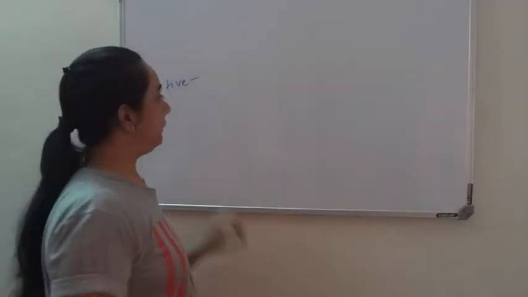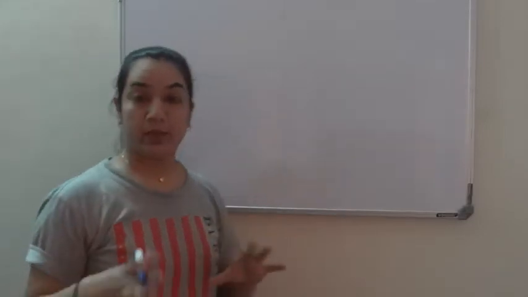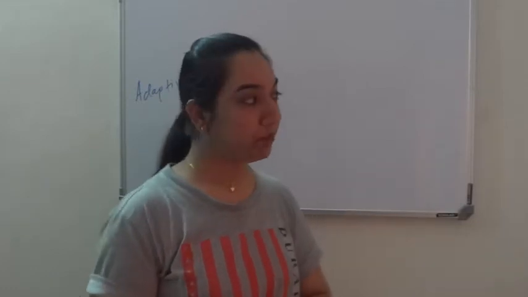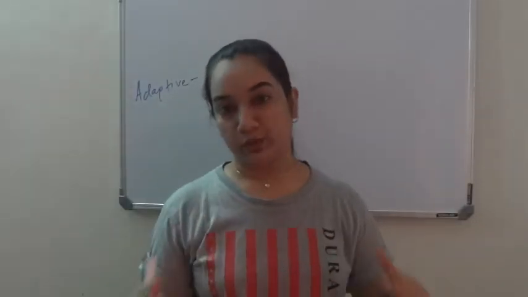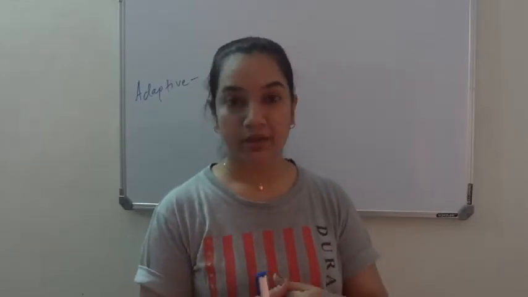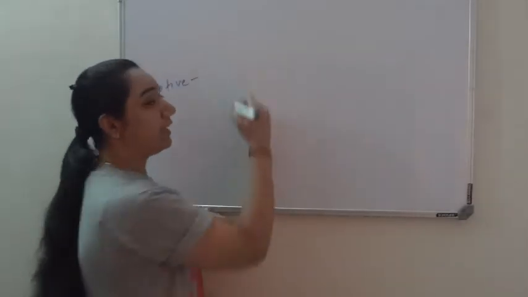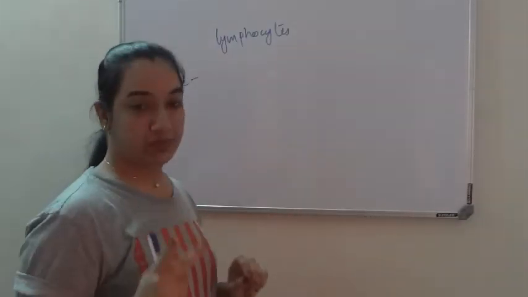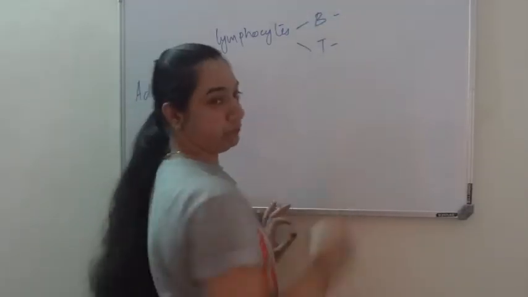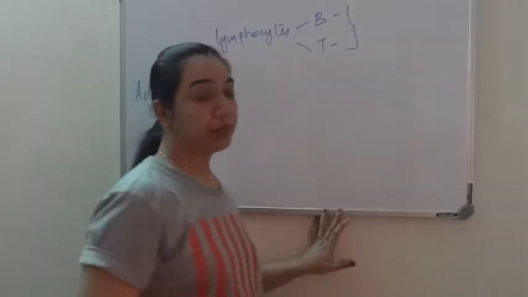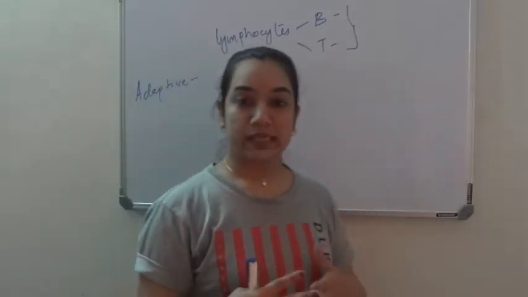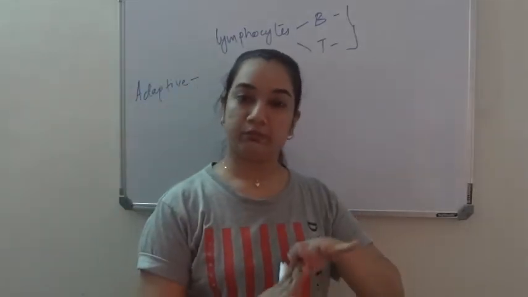Now let's talk about adaptive. Adaptive or acquired, as I said, once the innate immunity is not able to deal with the antigen, then adaptive comes into the picture. The adaptive type includes two types of mechanisms. It is based on the types of lymphocytes that we have. Lymphocytes are also a type of white blood cells. We have two types of lymphocytes called B lymphocytes and T lymphocytes. Both B and T are produced in bone marrow, by hematopoiesis, but B lymphocytes will stay there only and get matured in the bone marrow itself.